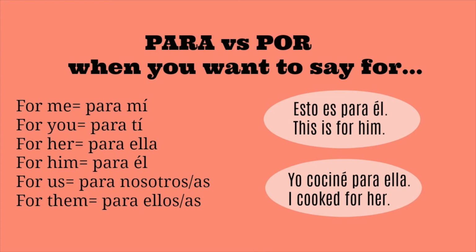Here, this is for my mom. "Esto es para mi mamá." Or you're doing something for someone else. "Yo cociné para mi novio." I cooked for my boyfriend. "Yo cociné para ella." I cooked for her.